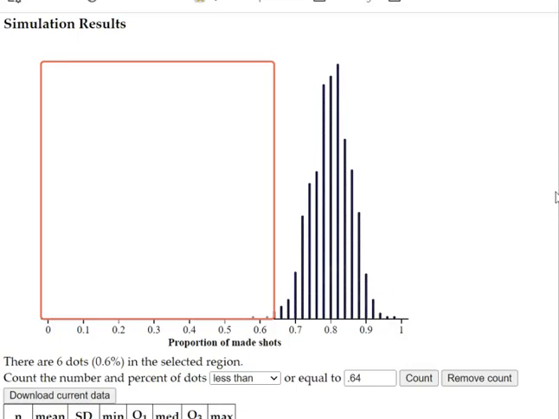There are, I believe, about 2,000 different samples of 50 shots. You can see most of them are around 80%, which would make sense if you're an 80% free throw shooter. We want to know the probability of getting less than 64%. That ended up being 6 times out of our 2,000 results. So 0.6% of the time, an 80% free throw shooter will make 64% or less.